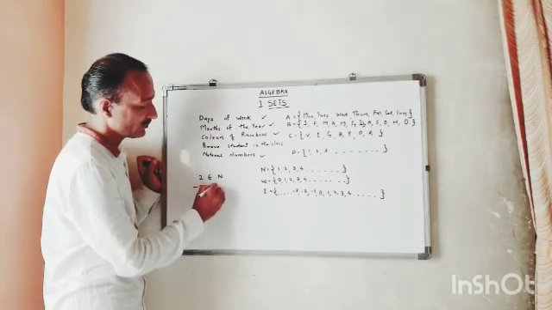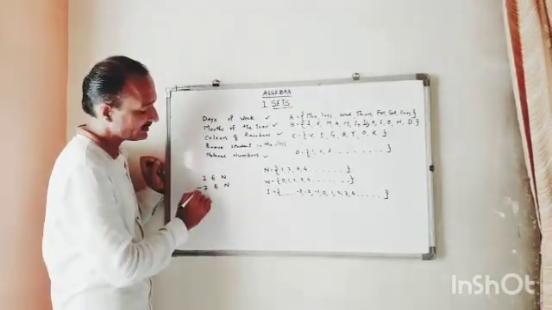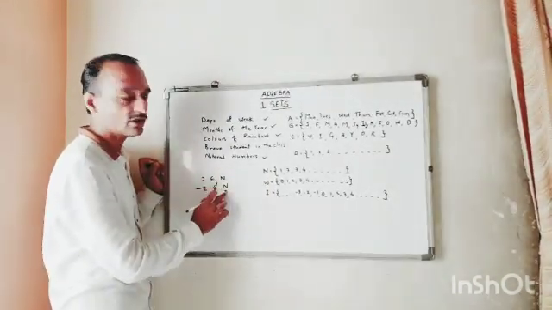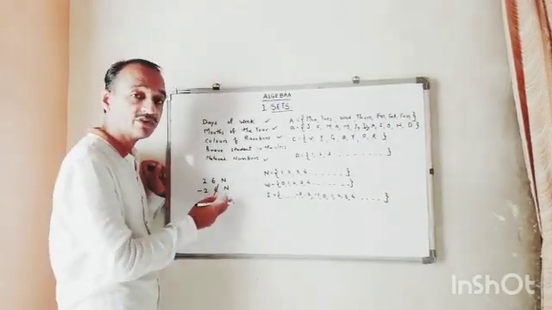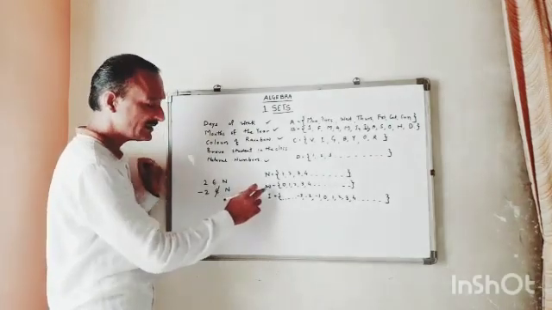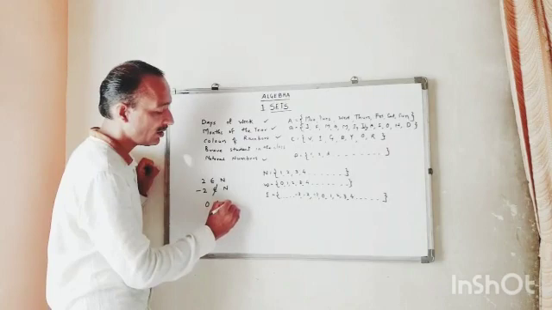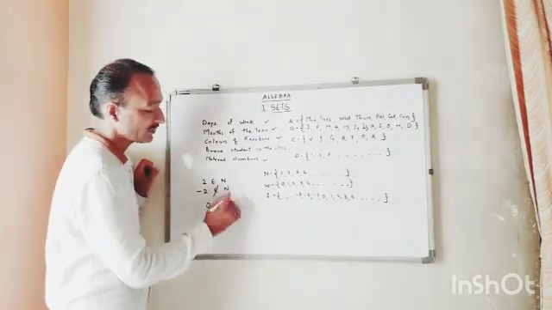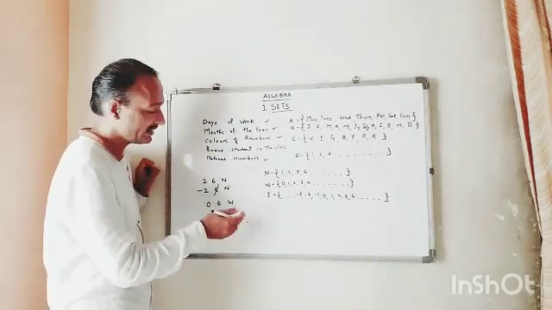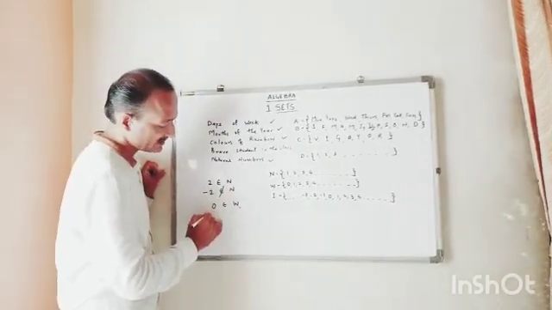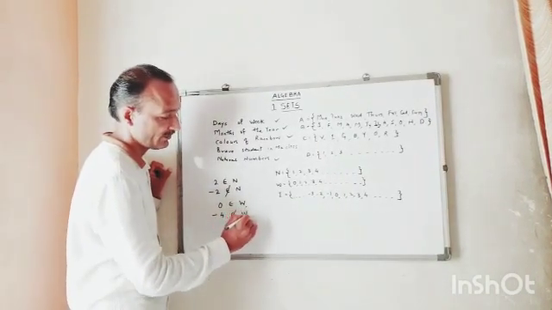-2 is a member? No. So what will we write? -2 does not belong to set N, or -2 is not a member of set N. Similarly, here 0 is a member of set W, or 0 belongs to set W, whereas here we can say -4 does not belong to set W.